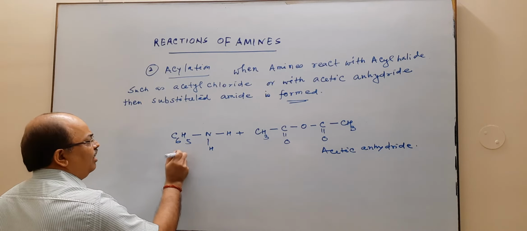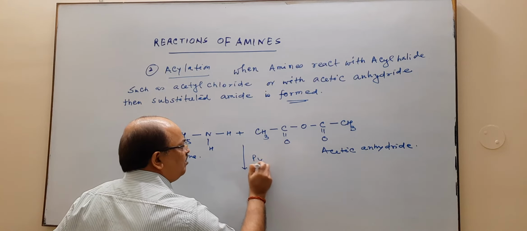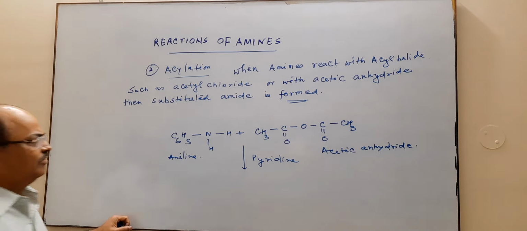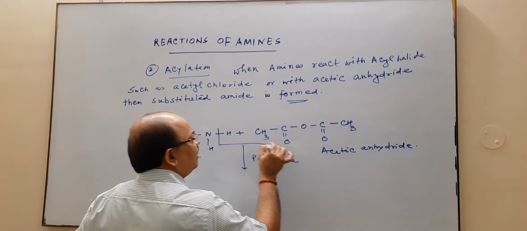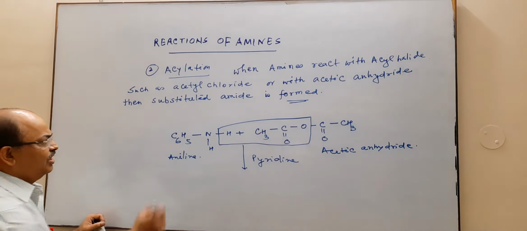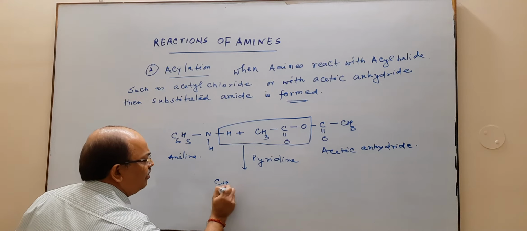This reaction takes place in the presence of pyridine base. Then this will remove acetic acid and the product formed is